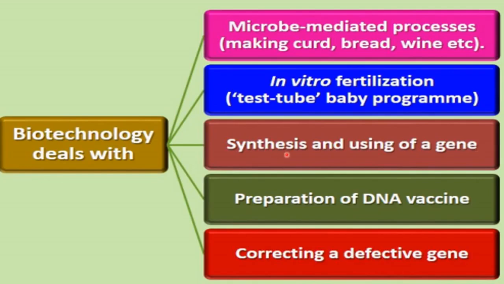If we are synthesizing or using any gene, that is biotechnology. Also preparation of a DNA vaccine is a part of biotechnology. Then correcting a defective gene is biotechnology according to the EFB definition.